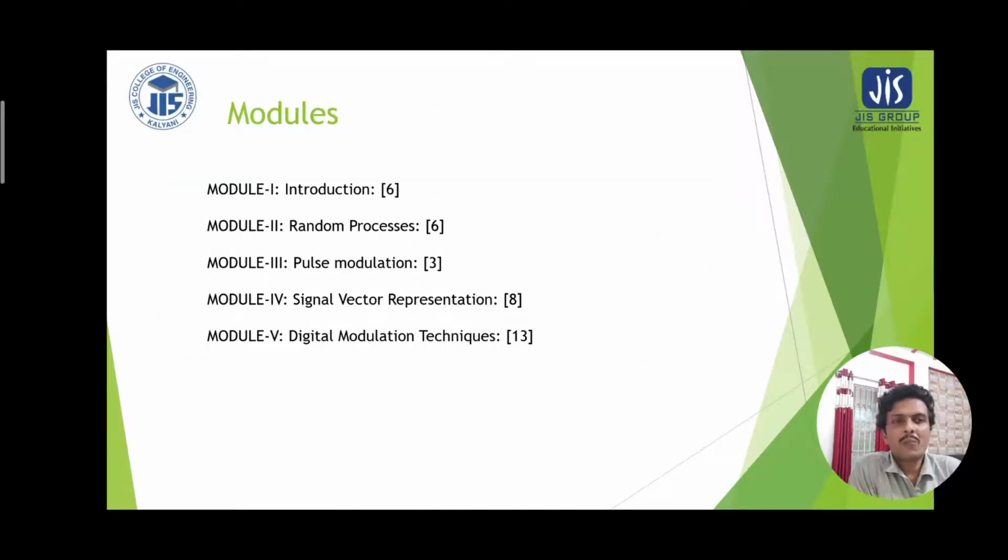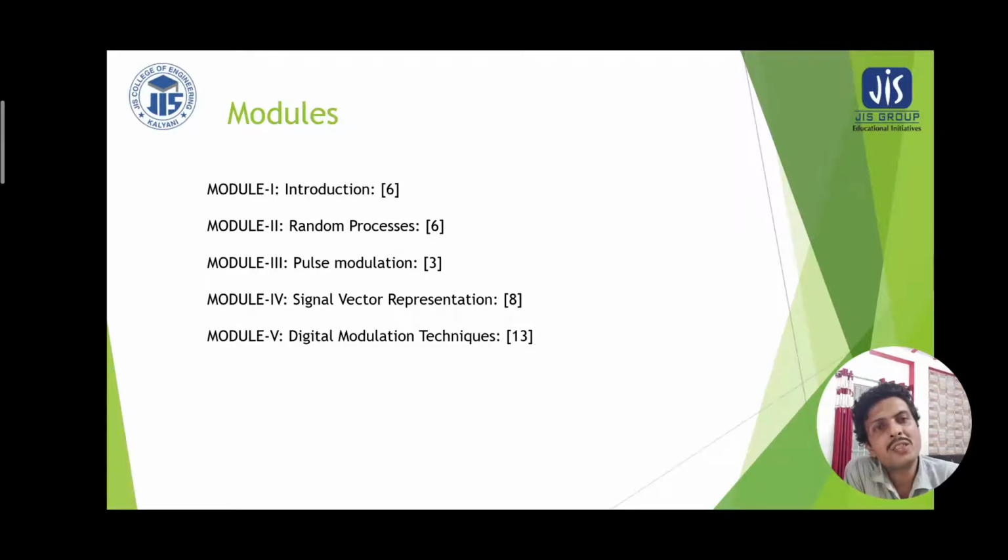There are 5 modules for this subject, and for each module there are limited contact hours to complete. There are 6 contact hours assigned to module 1 for introductory descriptions. For module 2, random process has 6 contact hours. 3 contact hours are assigned to module 3 on pulse modulation, 8 contact hours to signal vector representation under module 4.